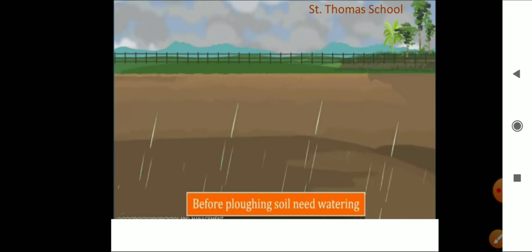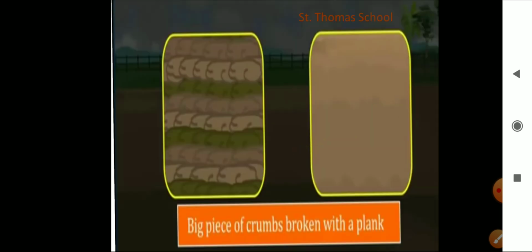So here the ploughed field may have big clumps of soil called crumbs, right? These big pieces of crumbs are broken with a plank, you can see here, when the ploughing has been done over here, right? So it is necessary to break these crumbs. Leveling the field is beneficial for sowing as well as for irrigation. So leveling of soil is done with the help of a leveler.